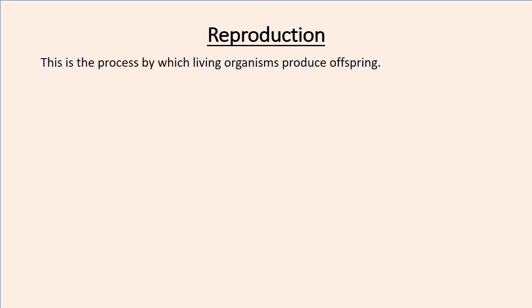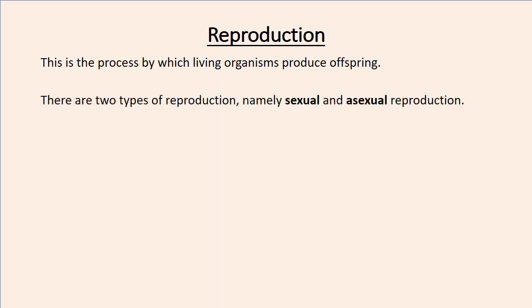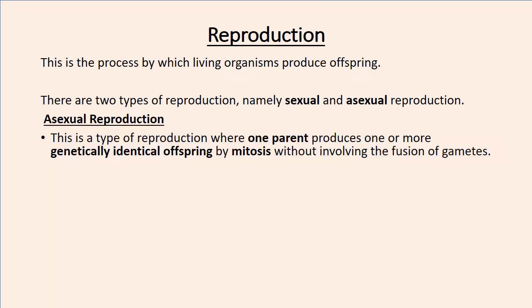So what is reproduction? Reproduction is just a process by which living organisms produce their offsprings. Offsprings are younger ones. So there are 2 types of reproduction: sexual reproduction and asexual reproduction. Asexual reproduction is a type of reproduction where one parent produces one or more genetically identical offspring by mitosis without involving the fusion of gametes.